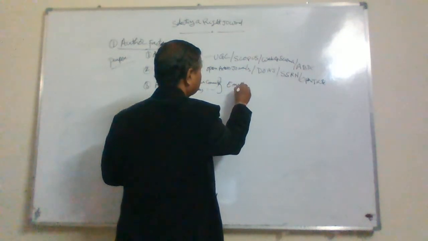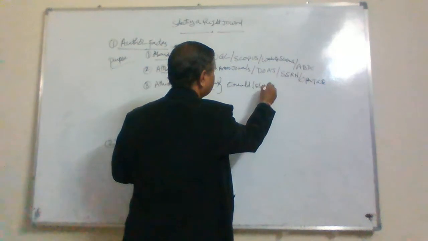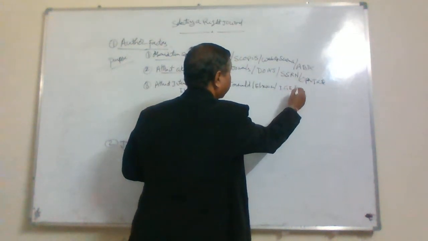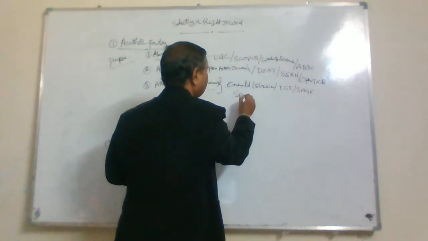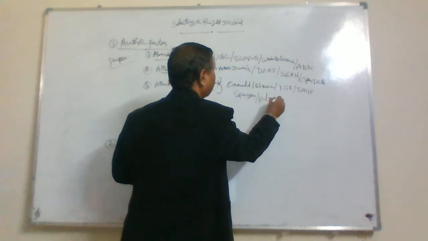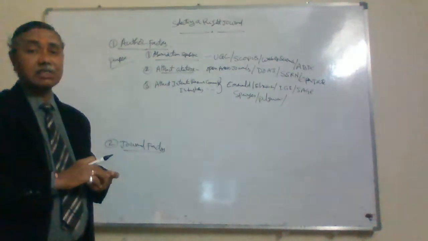Emerald, Elsevier, Sage, Springer, Palgrave. So many publishers are there, right?